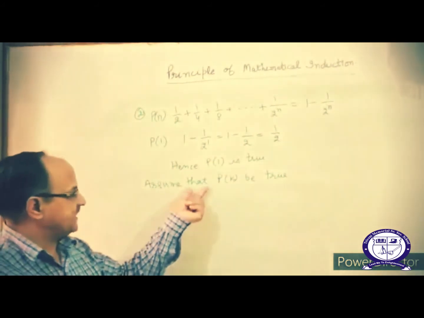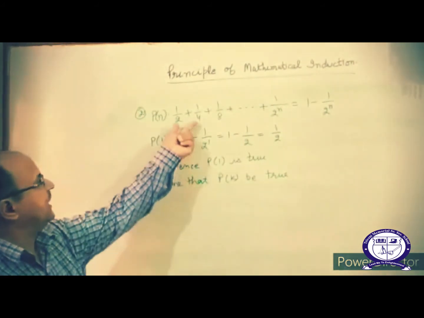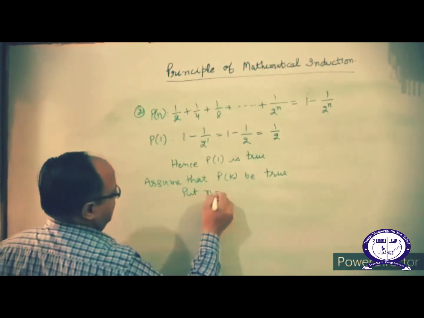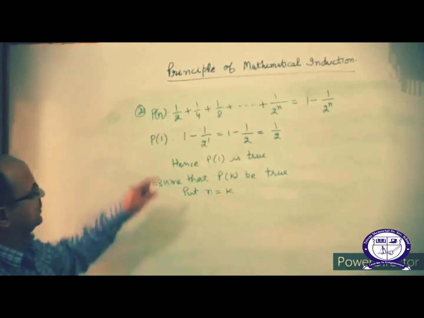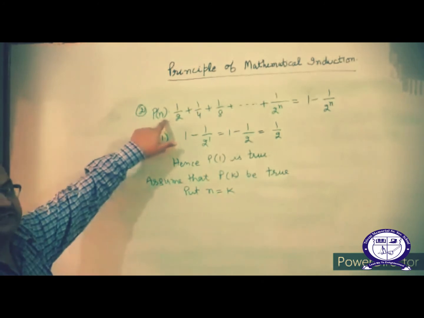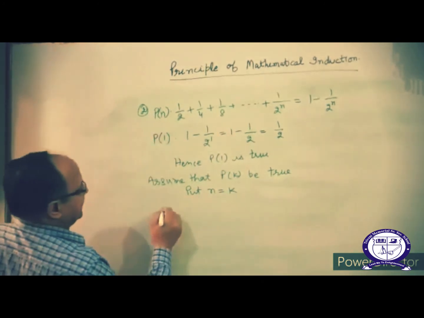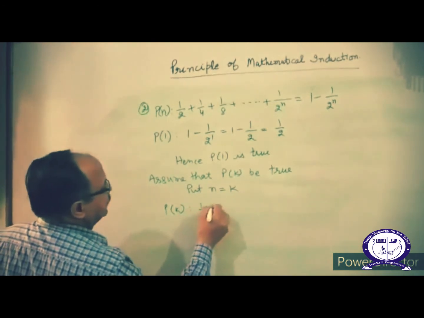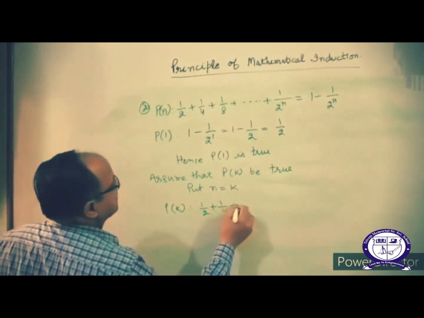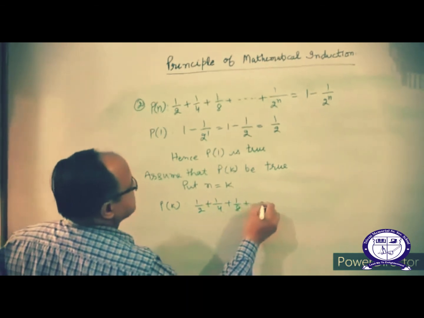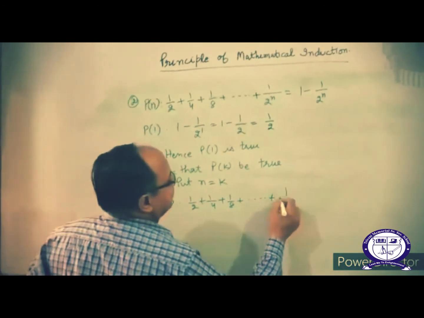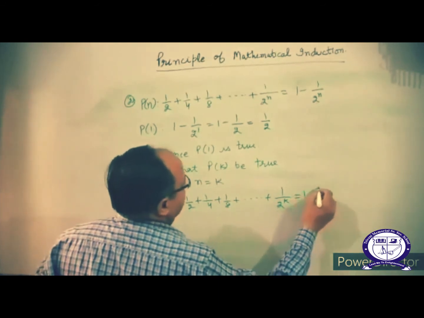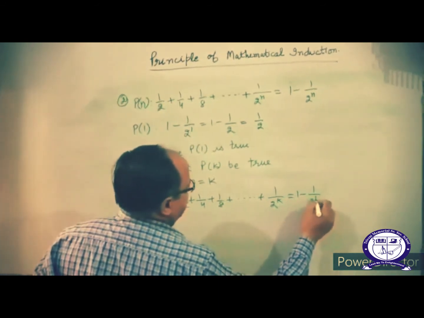In this step, we have to put n is equal to k in the first statement. P of k: 1 by 2 plus 1 by 4 plus 1 by 8 plus dot dot dot 1 by 2 to the power k is equal to 1 minus 1 by 2 to the power k.